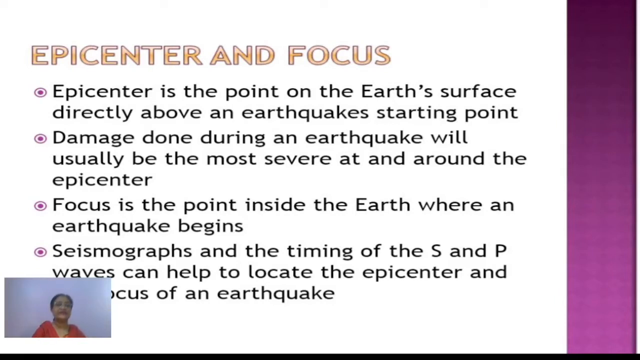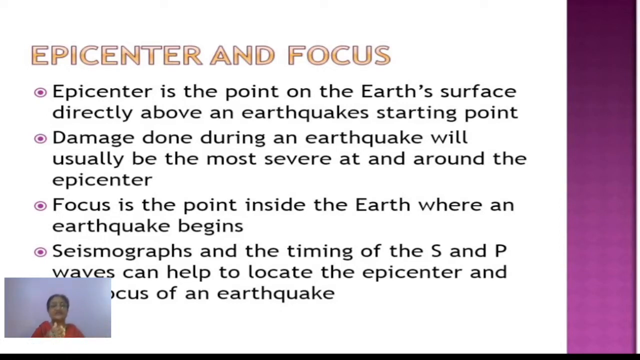Basically, deep inside the earth, there is a point from where the seismic waves arise, or you can say the point of origin of the seismic waves which then cause the earthquake. That point, which is deep inside the earth, is called the seismic focus. That is one point. Now what is epicenter?